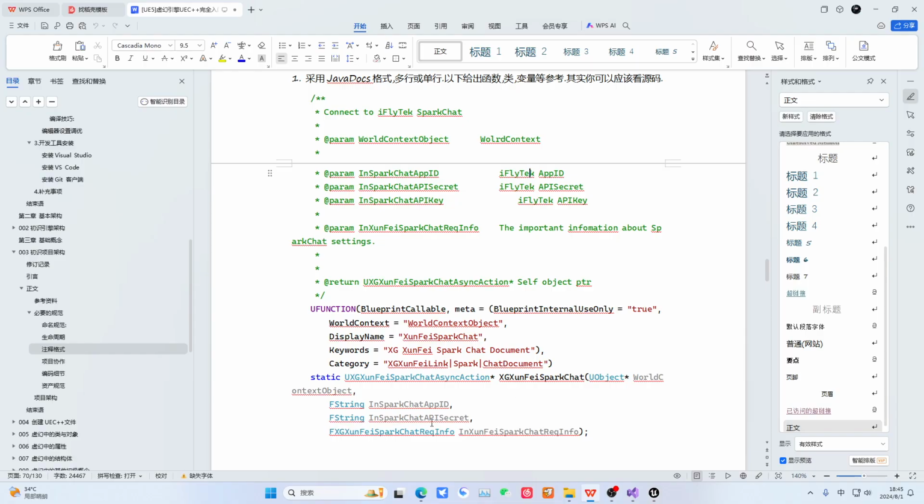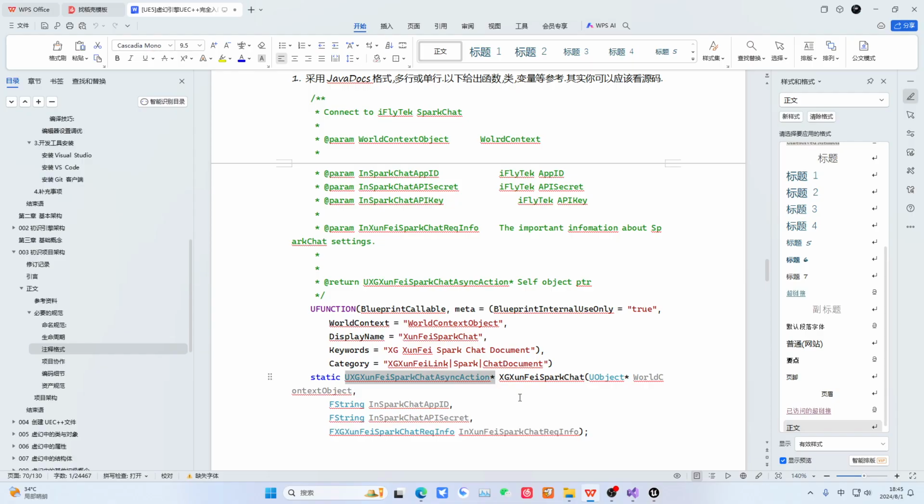For example, this first object is called the context object. We often use this context object to represent the overall situation of the entire world. Are we inside the editor's world, or inside the game world? That is, we need to clarify the context of this world. Then the following are some strings and structs. They respectively represent how this information is used.